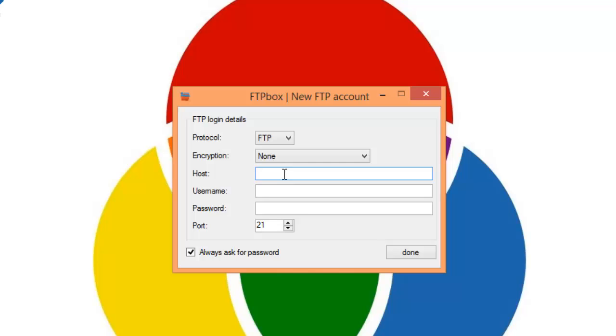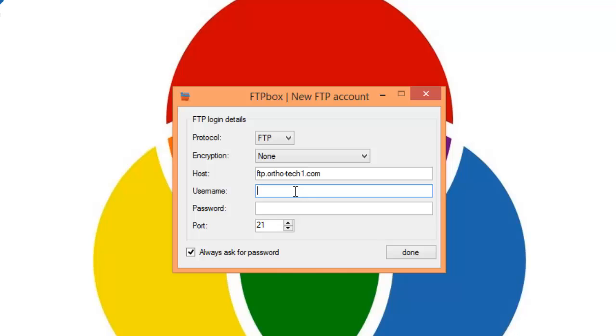Now you're going to get an email detailing all this information as soon as you sign up with us. So ftp.ortho-tech1.com is going to be the host name.